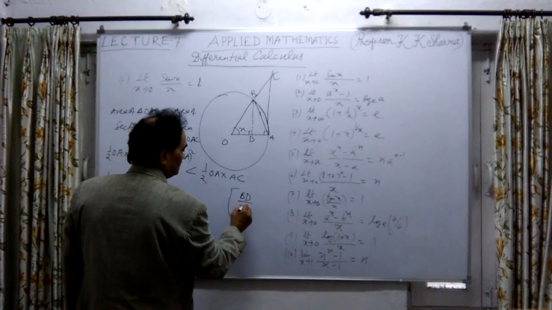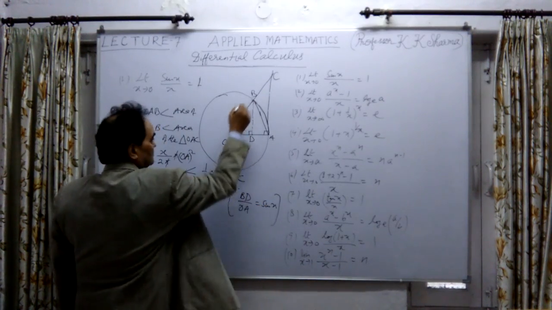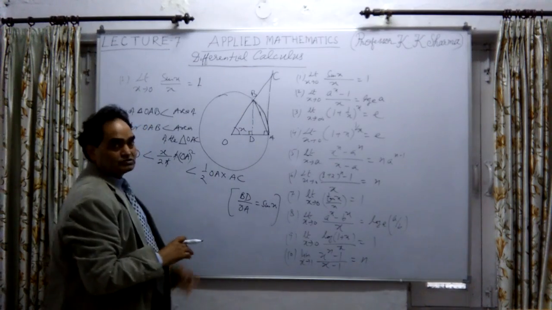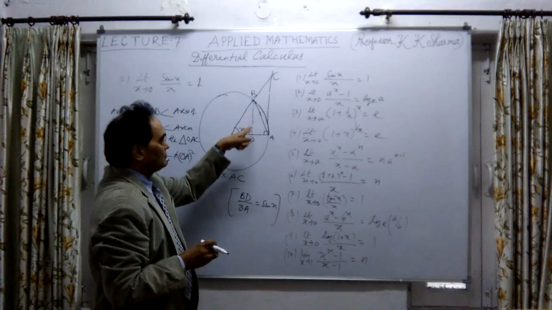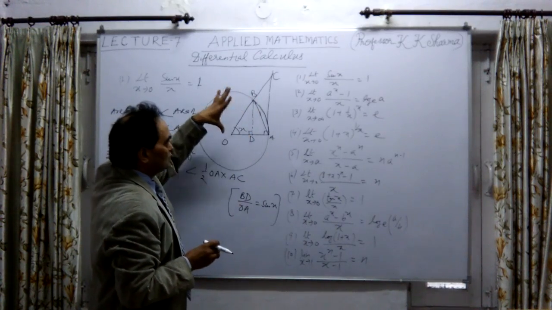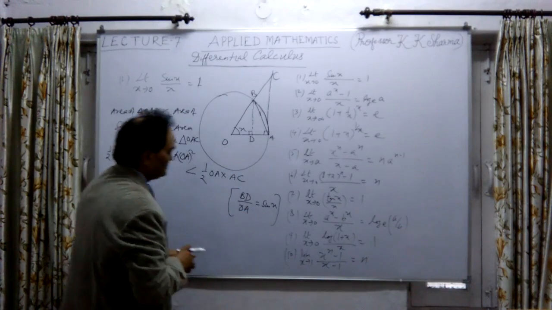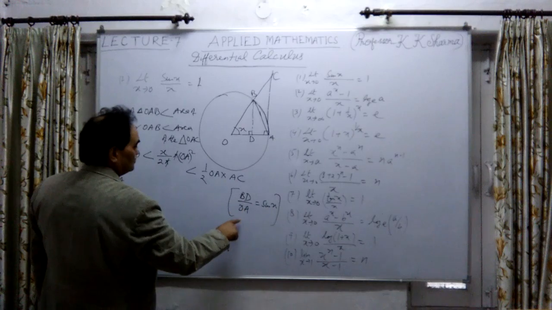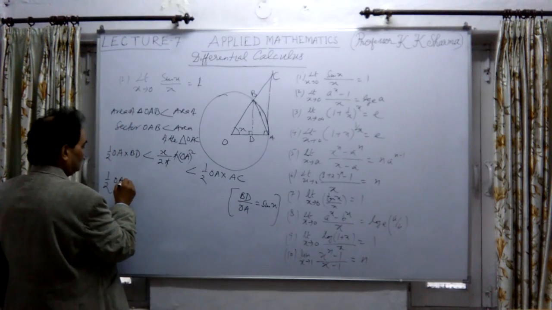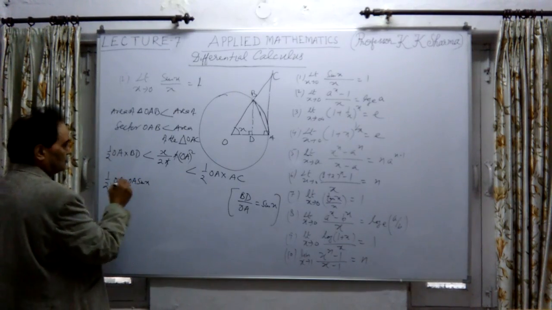BD upon OA is equal to sin x in triangle OBD, because the side opposite to the angle is the perpendicular. Perpendicular BD upon OA is sin x, sin theta or sin x. So BD is equal to OA into sin x. This is OA into sin x multiplied by OA into sin x, again OA whole square.